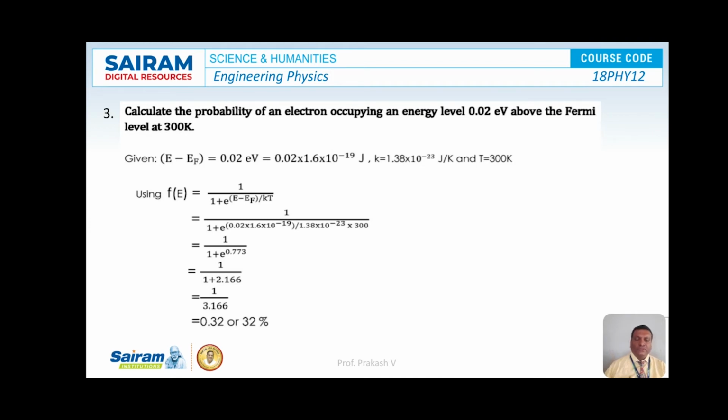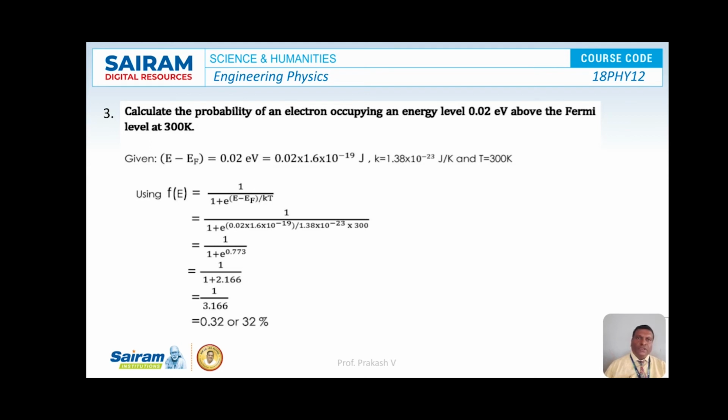So these were all the data given, and we know the formula for Fermi factor, F of E is equal to 1 by 1 plus e to the power of (E minus Ef) by kT. So this is the formula for Fermi factor, that is for finding out the probability of occupation of an electron at a particular energy level E.